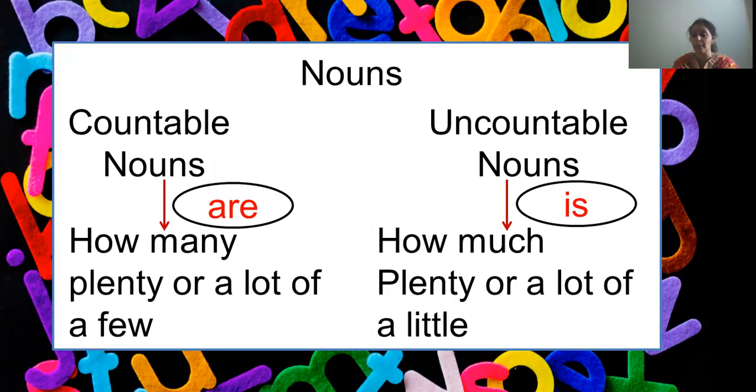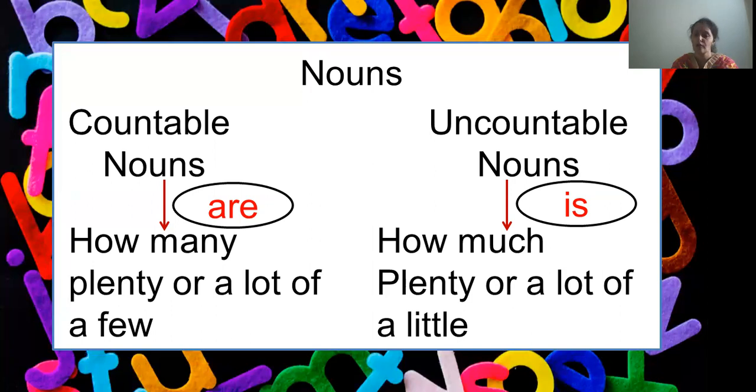How many apples are there on the table? I can answer, there are plenty of apples on the table. There are a lot of apples on the table. Or there are a few apples on the table. When I'm talking about uncountable nouns, if I ask the question, how much sugar is there in the jar? There is plenty of sugar in the jar.